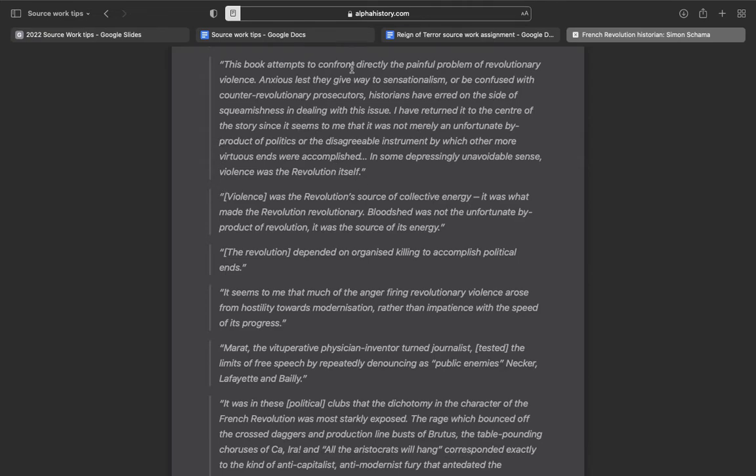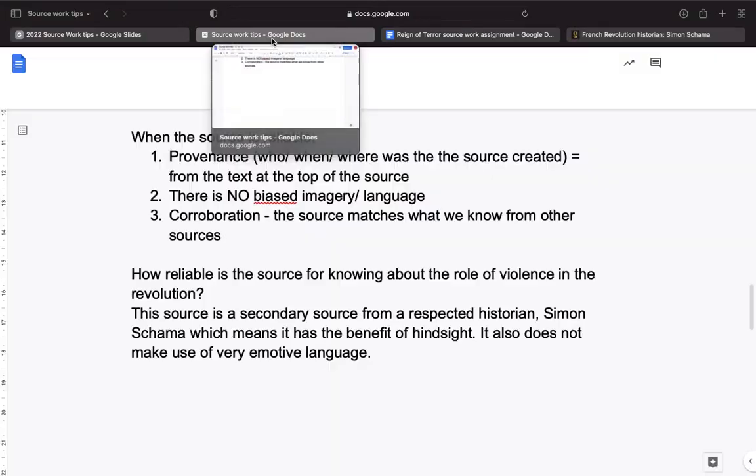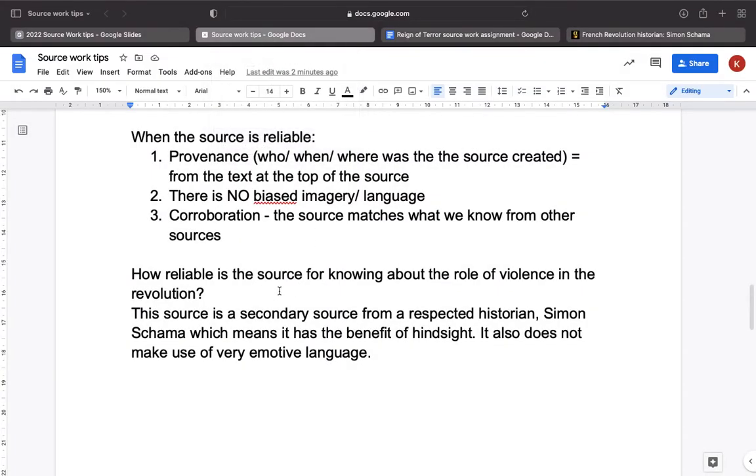Now, this is not a completely neutral source. He's got some strong language like depressingly unavoidable, but on the whole, he's trying to present a more objective viewpoint about there being lots of violence in the revolution, and I'm going to try and understand that this wasn't just something that happened at the Reign of Terror, it's something that actually was all the way through the revolution. So if we feel like this is a bit more of a reliable source, the question I've asked is how reliable is the source for knowing about the role of violence in the revolution?